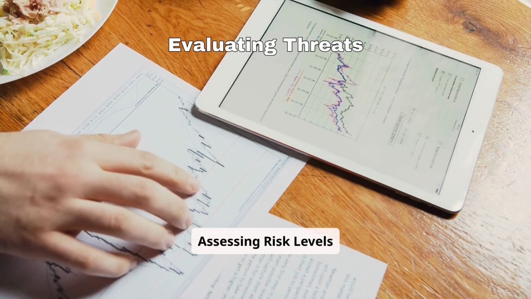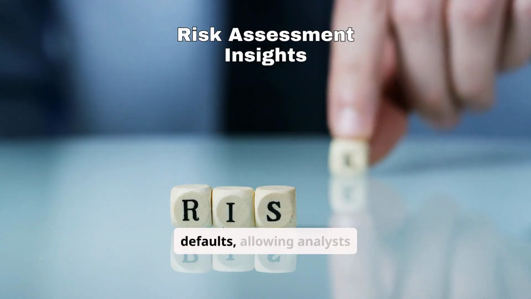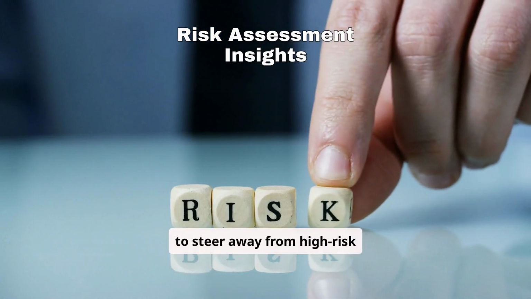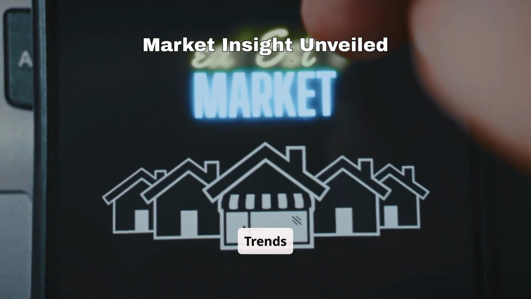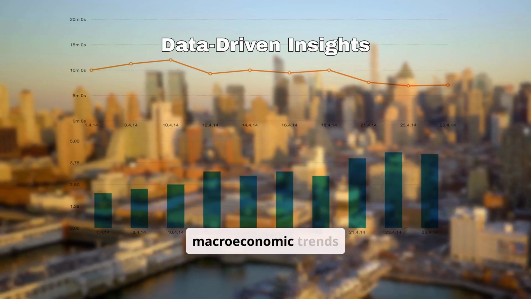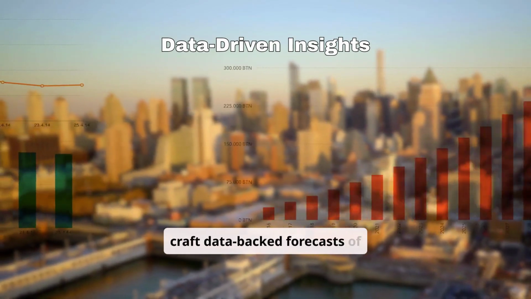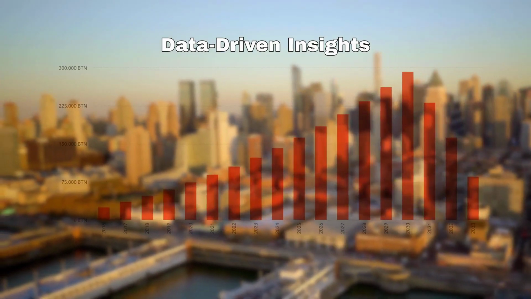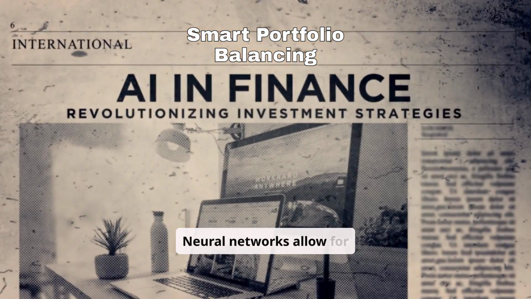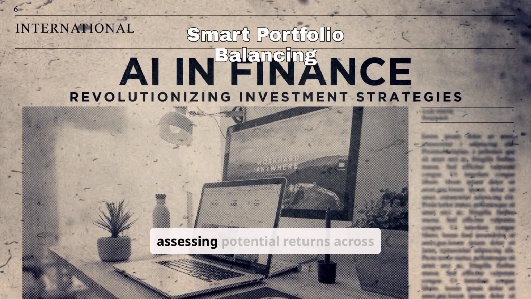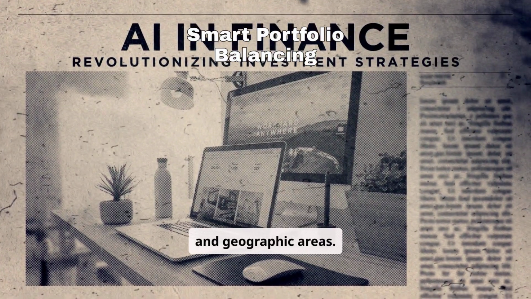Assessing risk levels. Mortgage data can indicate regions prone to higher defaults, allowing analysts to steer away from high-risk investments. Forecasting market trends. Economic indicators and macroeconomic trends feed neural networks to craft data-backed forecasts of future market shifts. Optimizing investment portfolios. Neural networks allow for balancing portfolios by assessing potential returns across diverse property categories and geographic areas.